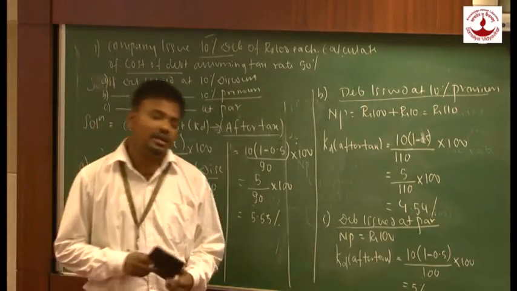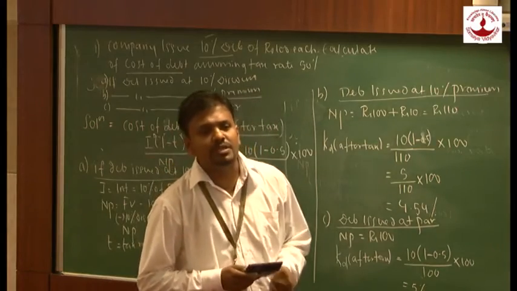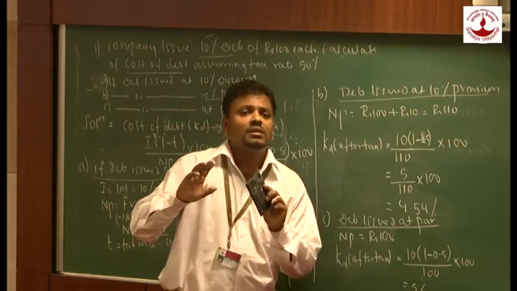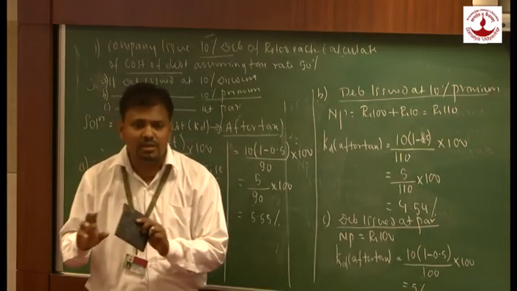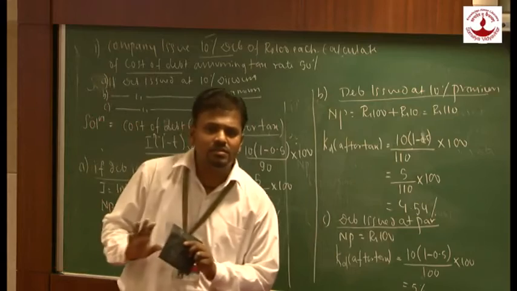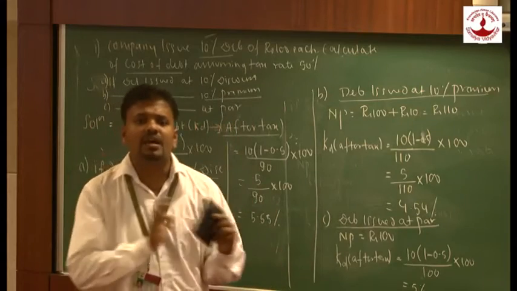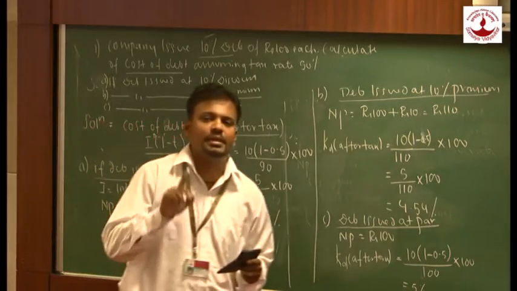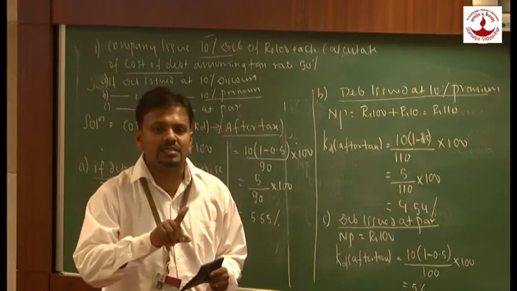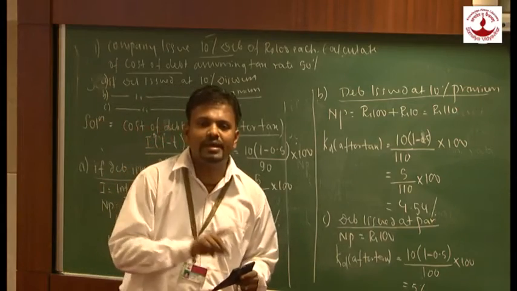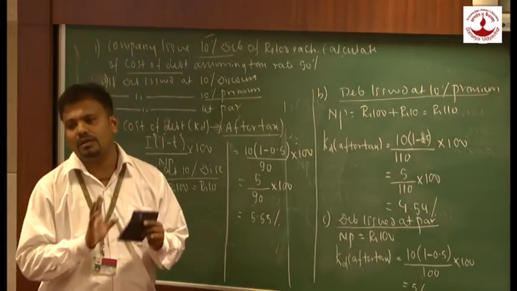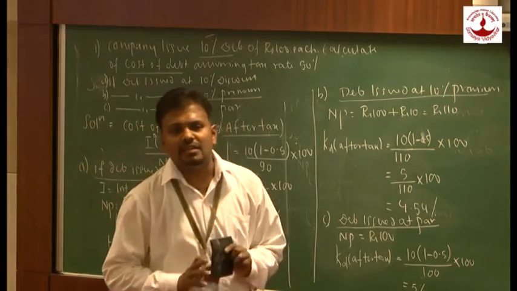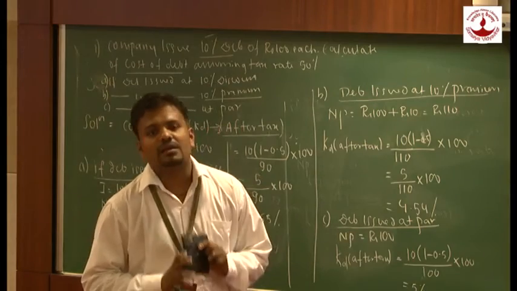Is it okay? Now let us revise once again how companies are going to calculate cost of debt. There are two kinds of debt. If debentures are redeemable, here we have two possibilities: before tax and after tax. Before tax, what formula are we going to follow? It is I upon N, right? And in case of tax, I in bracket 1 minus T upon NP.